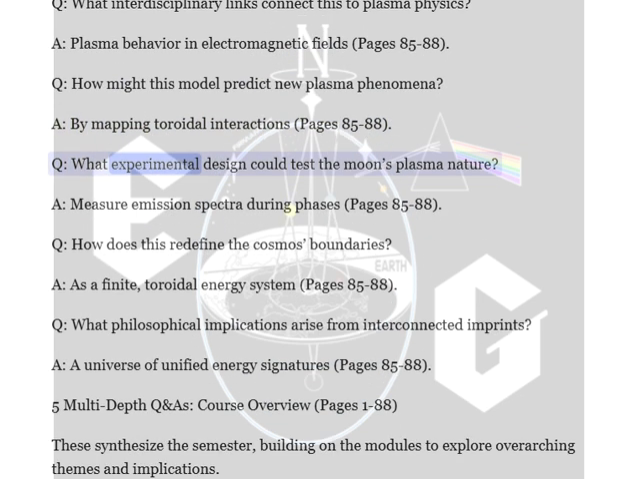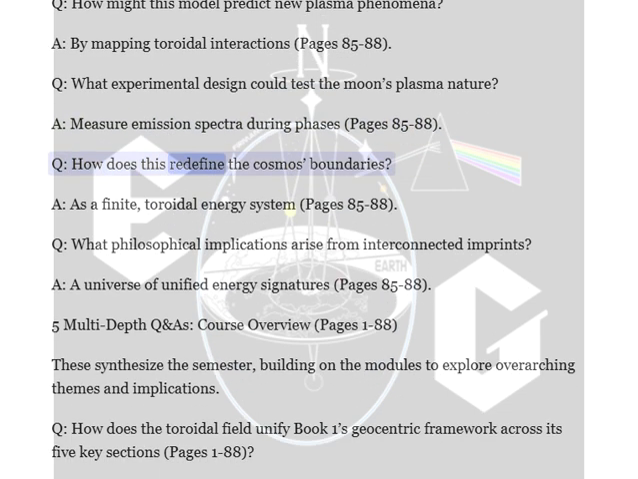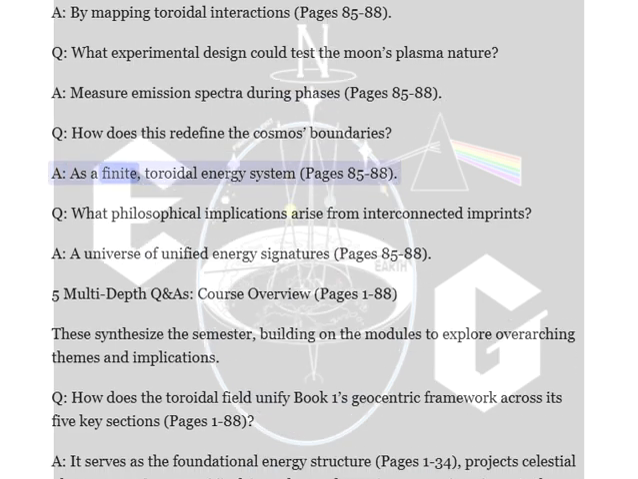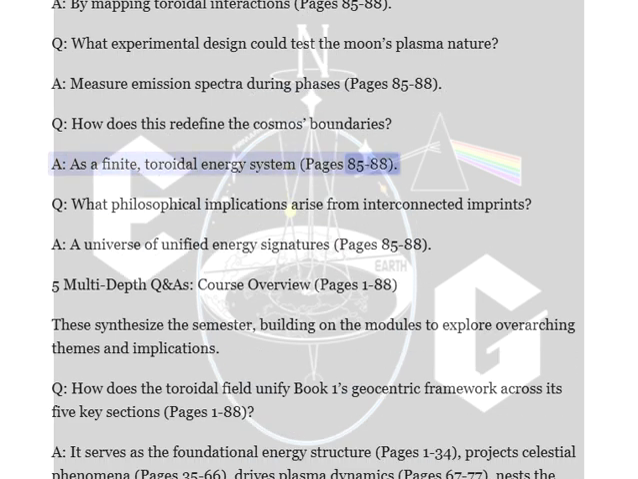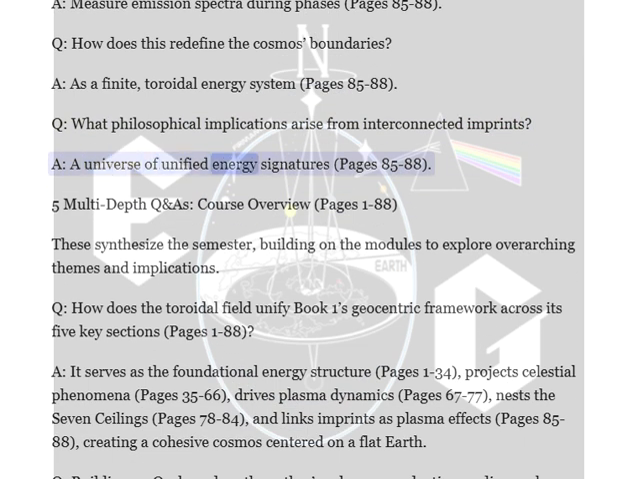What experimental design could test the Moon's plasma nature? A. Measure emission spectra during phases, pages 85 to 88. Q. How does this redefine the cosmos's boundaries? A. As a finite toroidal energy system. Q. What philosophical implications arise from interconnected imprints? A. A universe of unified energy signatures, pages 85 to 88.